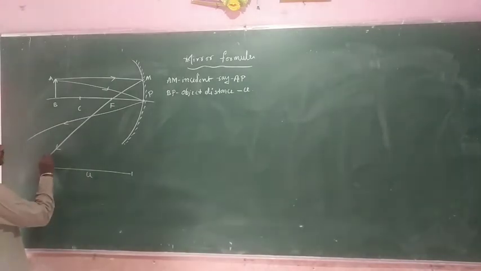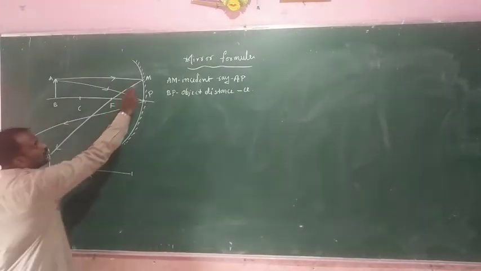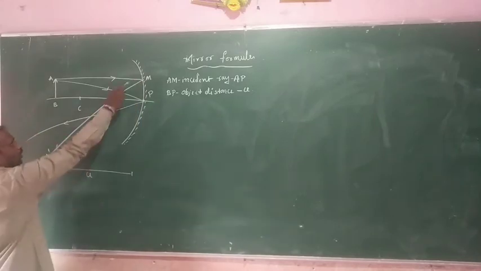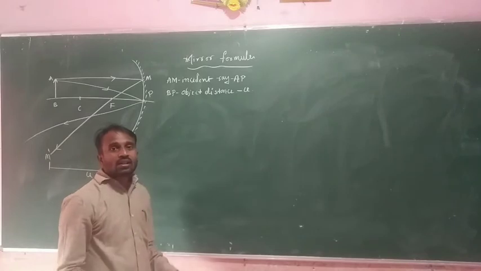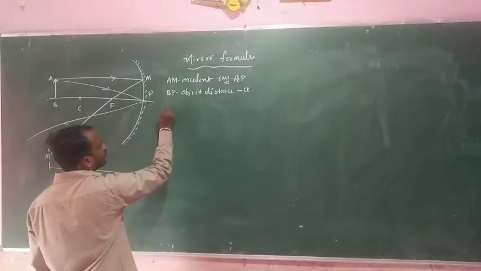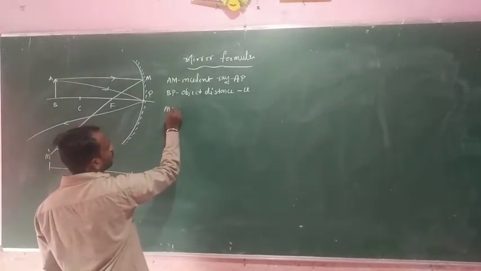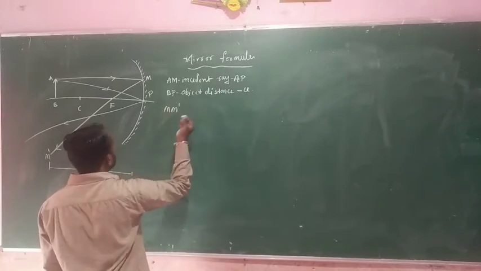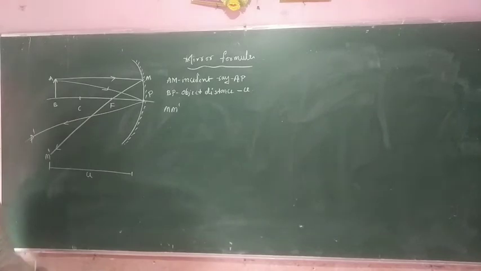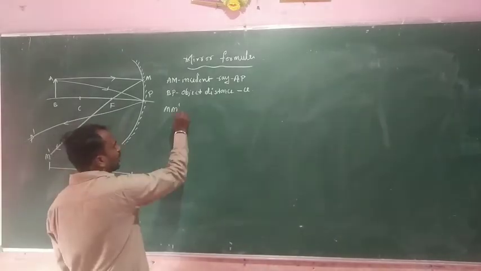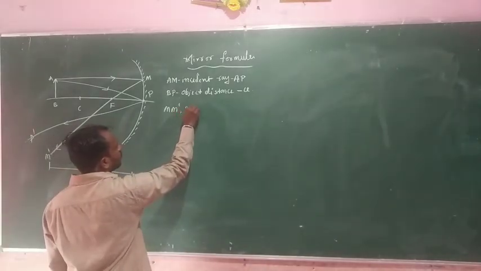And here M to M dash is the reflected ray. Another one is P to P dash, which we also consider a reflected ray.